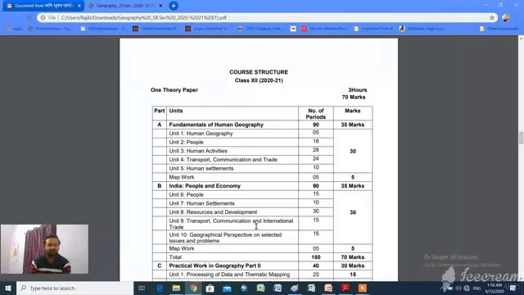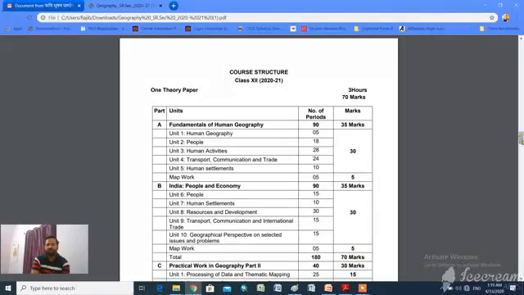In Fundamentals of Human Geography, there are many topics like human geography, people, human activities, transport, communication and trade, human settlement, etc. And all these phenomena you have to study with respect to the world. The same topics you will study in India, People and Economy, but in the context of Indian phenomena.